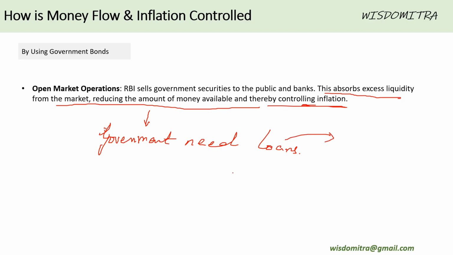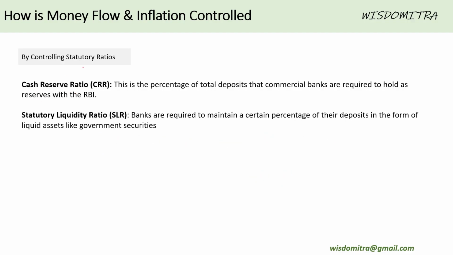Say the government needs 10 rupees loan, for example. It would be in thousands of crores, but yeah, just an example. So it would sell a 10 rupee bond in the public out there, and people would buy it, considering that it's a safe investment. Through that, the money which was in the hand of, say, me, I have 10 rupees with me. Instead of taking this money and buying something, I'm giving it to the RBI and buying that bond. So this is called open market operation, where RBI sells government bonds, government securities, and takes the money away from the public.